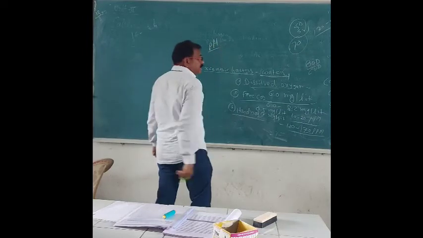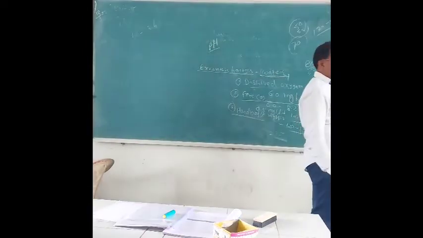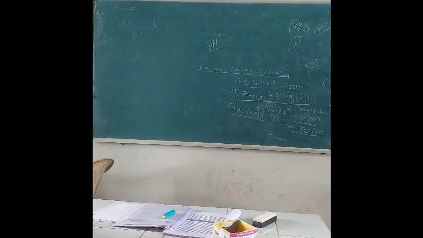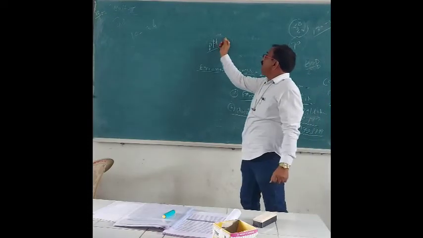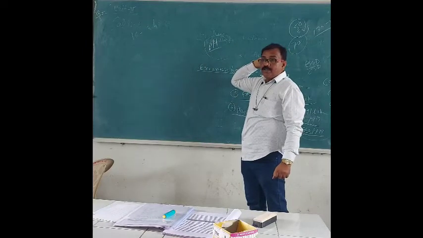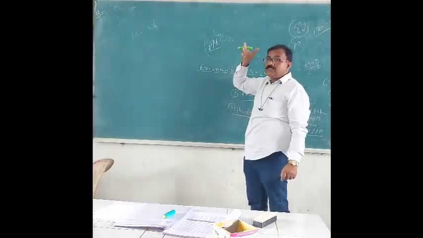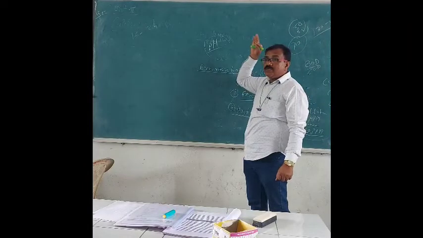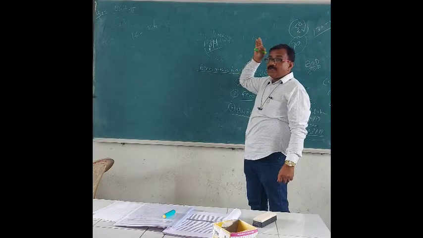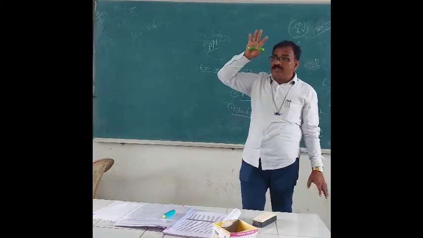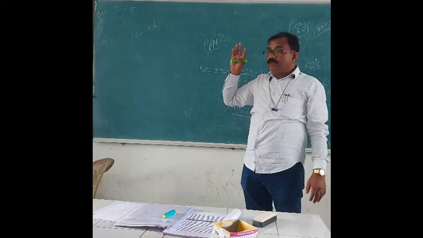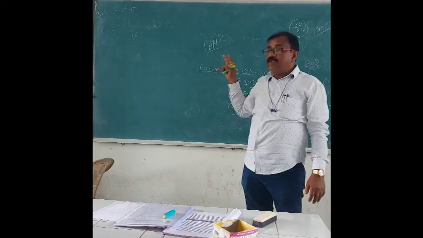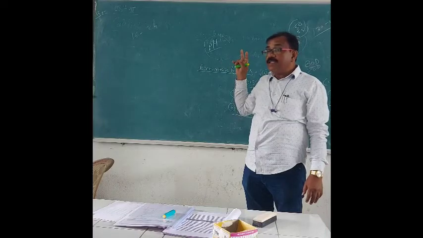What do you mean by pH? Acidic, basic. Hydrogen ion concentration, the negative logarithm of hydrogen ion concentration, is called pH, and this pH is important. We all know the pH range. How many types of pH are there? Acidic, basic and neutral.